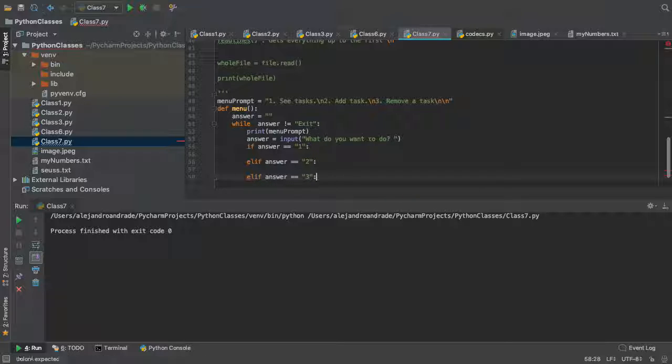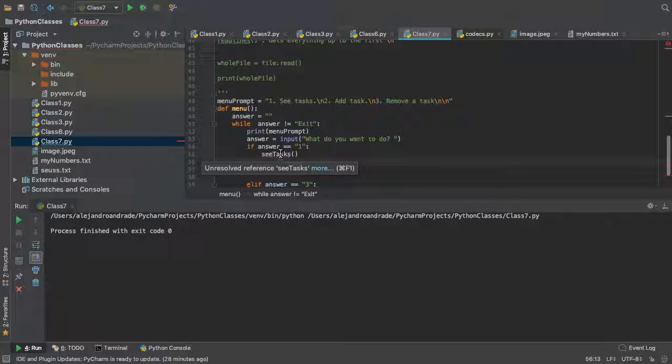Now we're gonna use our functions, right? I don't wanna write so much code in this little line. There's gonna be so much code in just one thing. So that's why we learn functions. So we're gonna make a function and we're gonna call it C tasks, right? I haven't made it. You see that it's red. It tells me unresolved reference. Well, Python is basically telling me what are you typing there. I've never seen anything like that before. We're just gonna leave it there for a second.